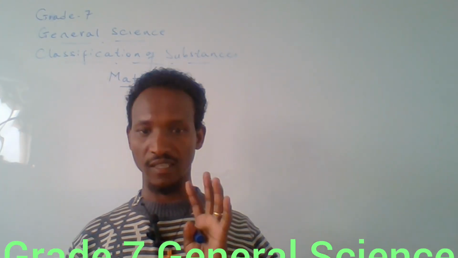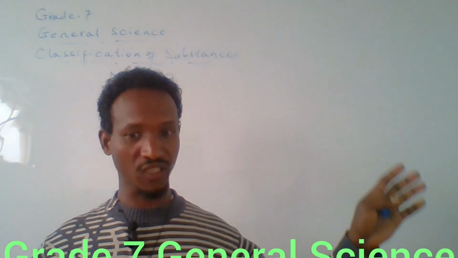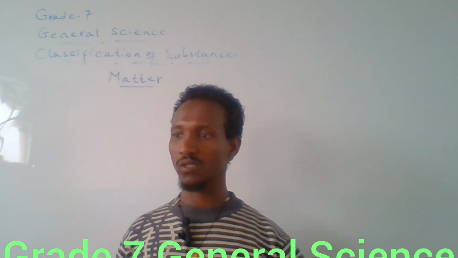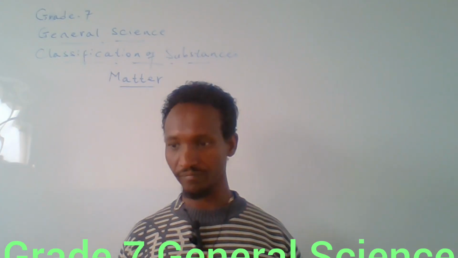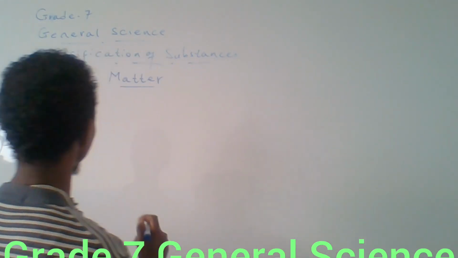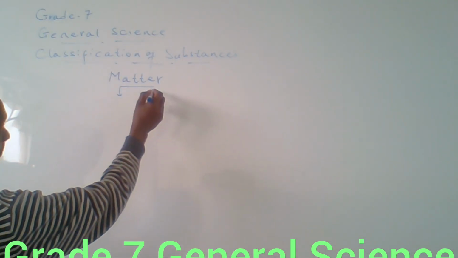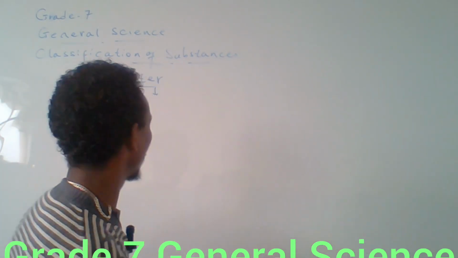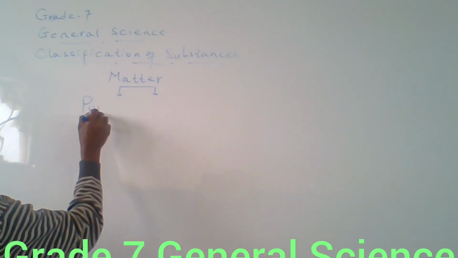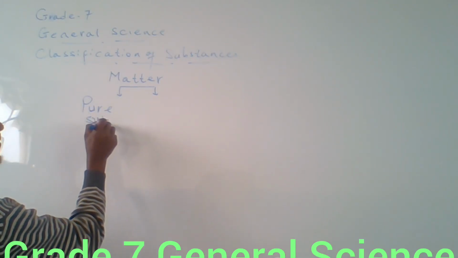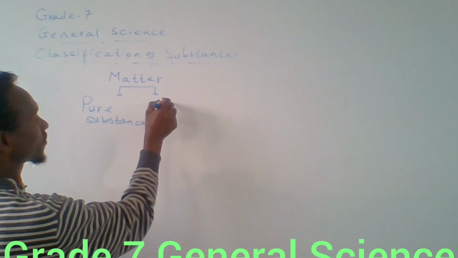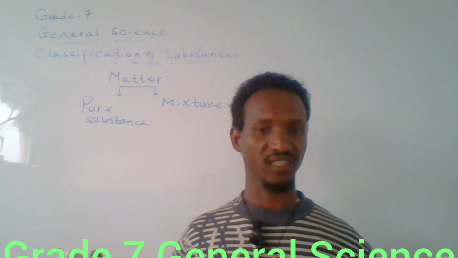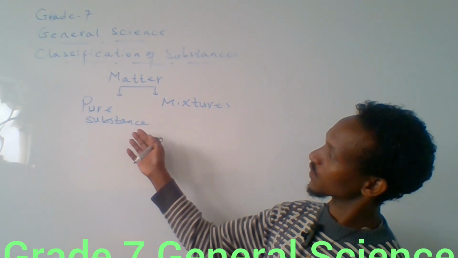Substances that can be found on the surface of the earth can exist in solid, liquid, and gaseous states, and they are said to be matter because all of these things have their own space and their own mass. As you have learned in lower grades, matter can be divided into pure substances and mixtures. Mixtures and pure substances are the most commonly known classifications of matter.